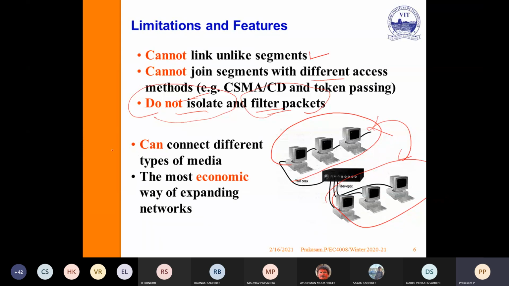But the only feature is that it can connect different types of media. It may be audio, or video, or a combination of audio and video. You can connect different types of media using the hub or repeater. This is the most economical way of expanding a network. I don't want any intelligence, simply with very low cost I want to expand the network. I can go for a repeater or hub.